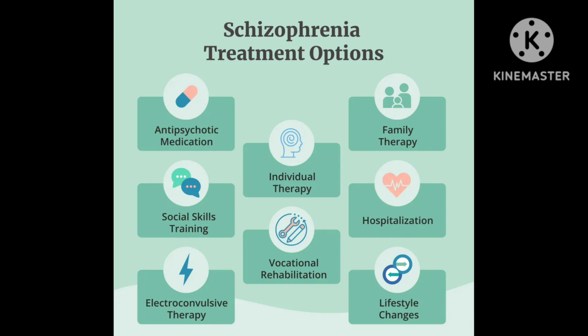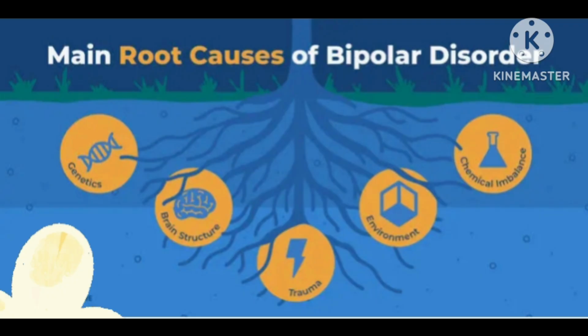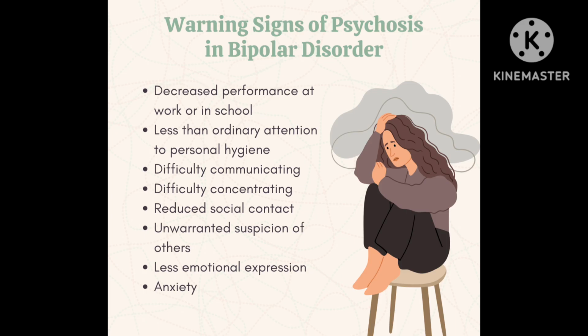So here we have seen what is the definition for schizophrenia and what are the causes, what are the types of schizophrenia and what is the treatment for that. So let's see about manic depressive psychosis. What are the main causes for this disorder? Genetic reasons, brain structure abnormalities, trauma, environmental factors, chemical imbalance. These are the causes for this disease.